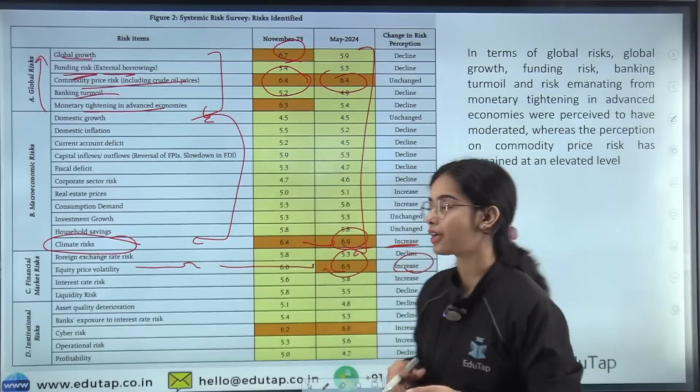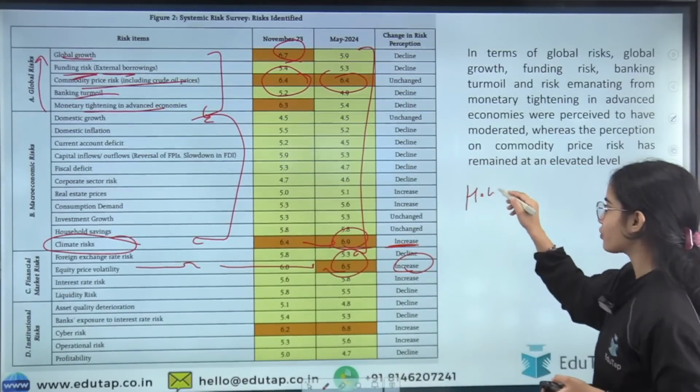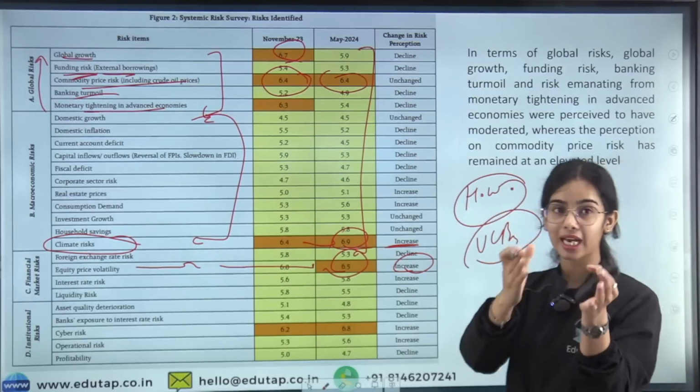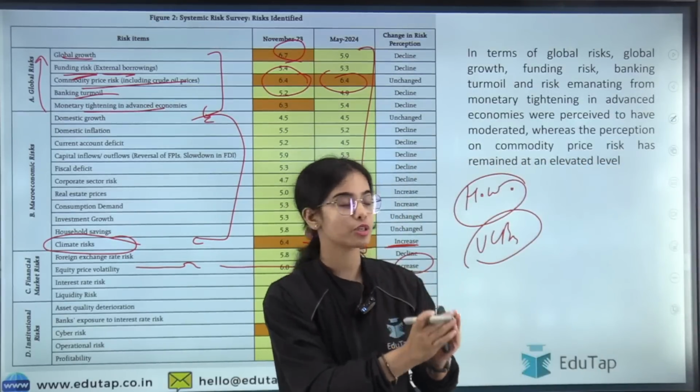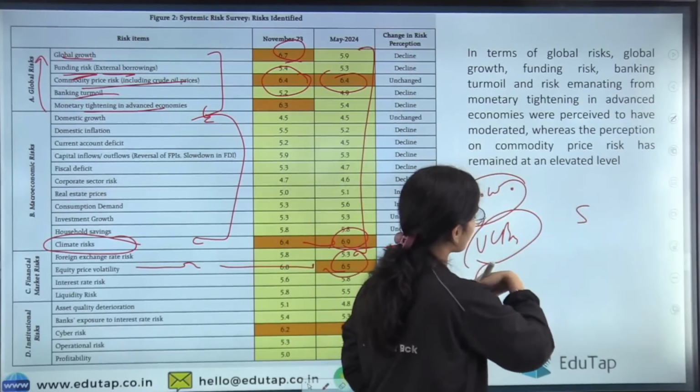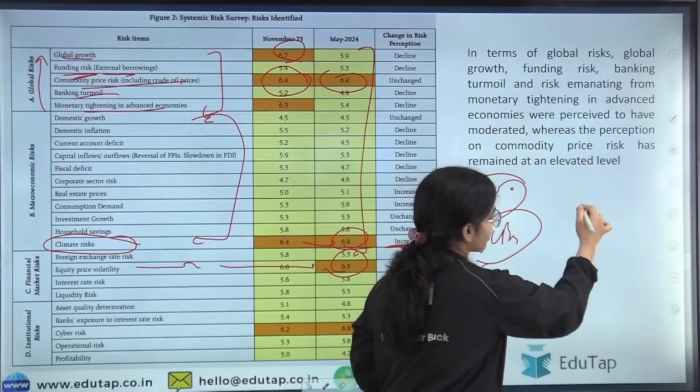Now, the homework that I have given to you is what? You have to write one comment regarding the UCB's data, like the table that I had given to you for the scheduled commercial banks. You have to tell me the data for urban cooperative banks. You have to tell me the data for the NBFCs.